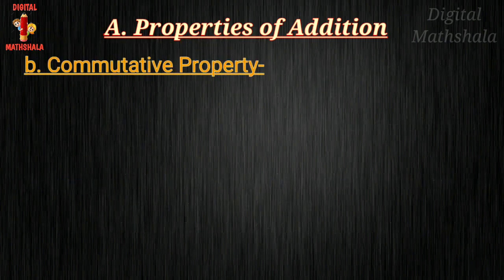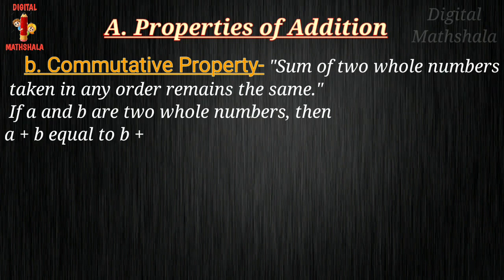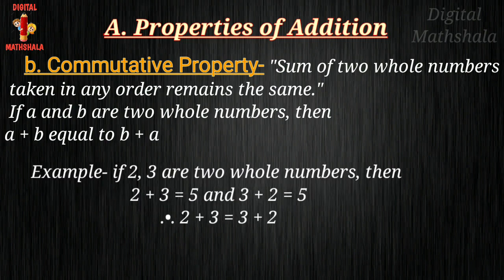Now we are moving to the next point, that is commutative property. By commutative property, the sum of two whole numbers taken in any order remains the same. If A and B are two whole numbers, then A plus B equals B plus A. For example, 2 plus 3 equals 5 and 3 plus 2 equals 5. It means if we change the place and then add, the answer will come the same.